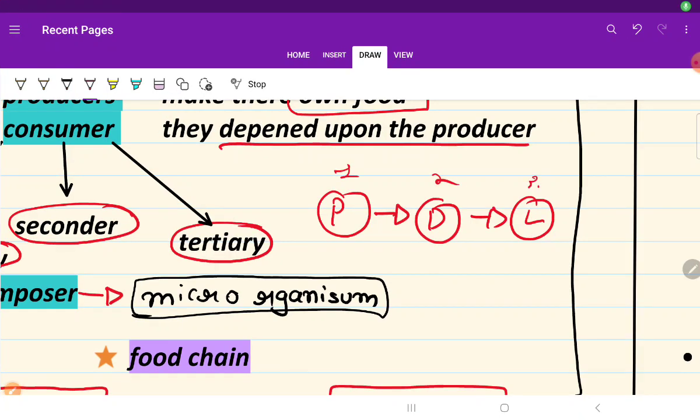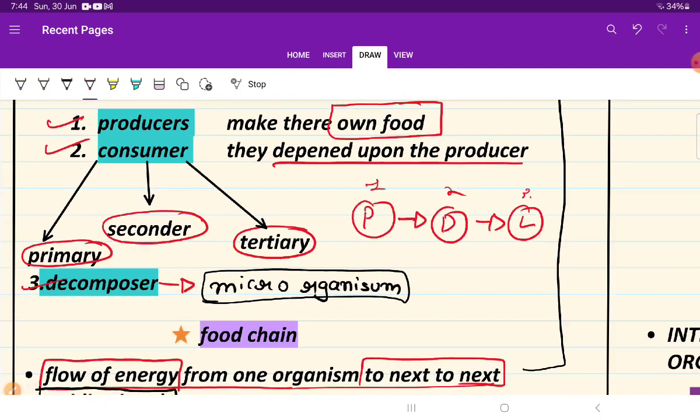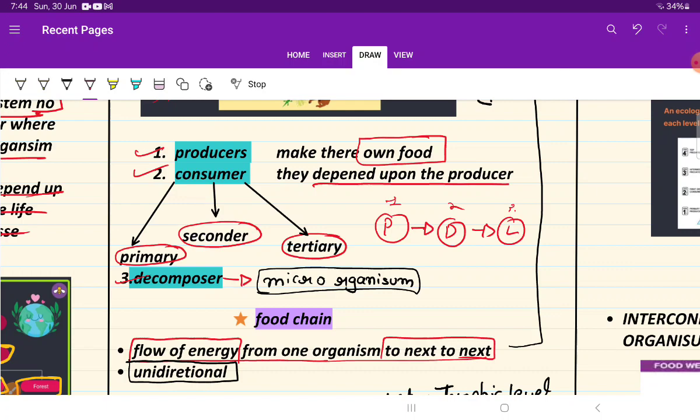In the second trophic level, which type of animal is there? It is deer, but which type? Producer, consumer, or decomposer? It is consumer, but in consumer which type? Primary. I hope there is no confusion at all and it is clear.